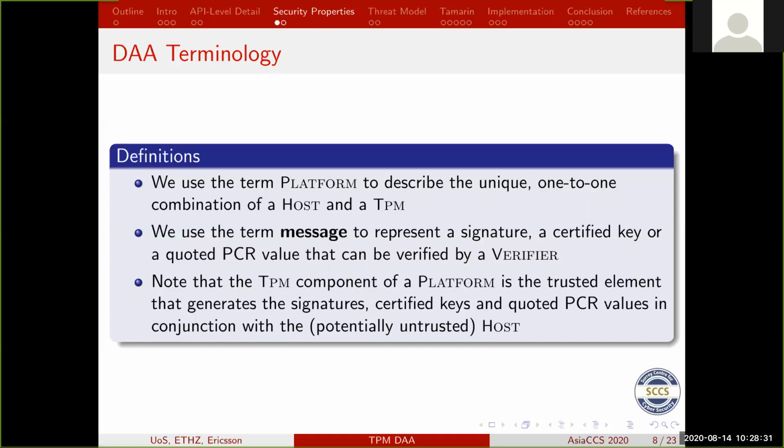And the other thing that you need to bear in mind is the TPM inside your laptop is the only trusted element. The laptop is assumed, or can be assumed, to be untrusted. But the scheme should still work even in that hostile context where the host is untrusted, but the TPM is the only root of trust.